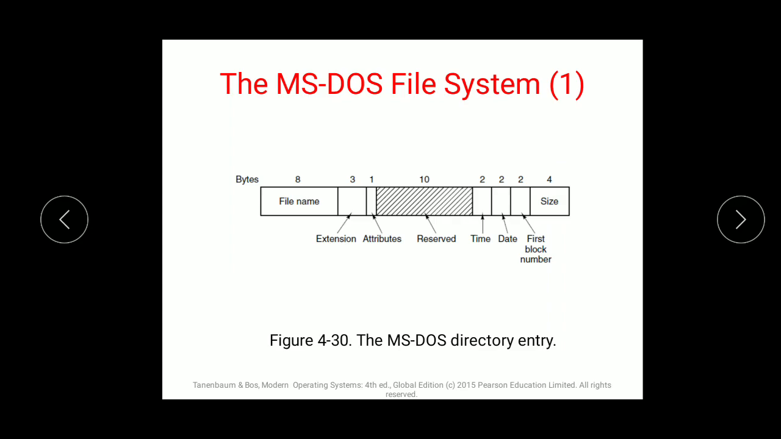The first version, MS-DOS 1.0, supported only a single directory. Beginning from MS-DOS 2.0, a hierarchical file system was introduced. So 1.0 was a single directory system, and when 2.0 came into existence, it started with hierarchy-level systems. The root directory could contain many user directories, which further could contain many subdirectories and so on.